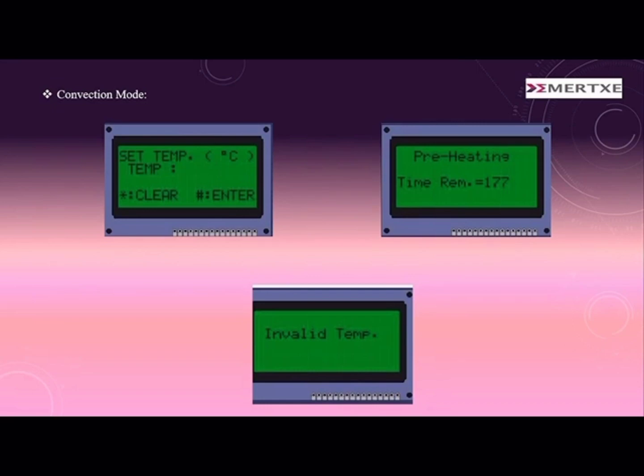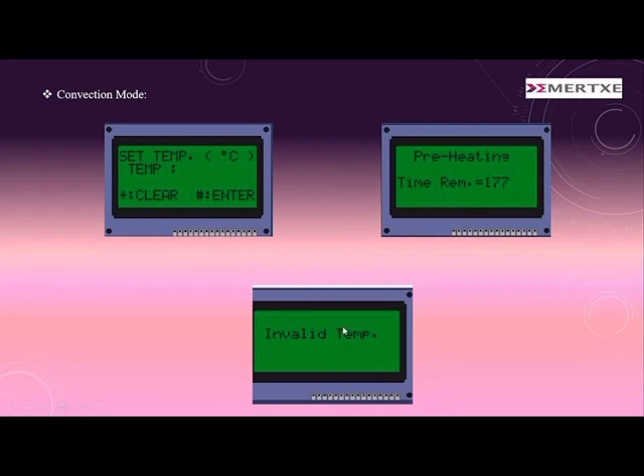If the user sets up to 250, the preheating temperature will remain as set by the user. If the temperature is greater than 250, it will give a pop-up message saying invalid temperature.